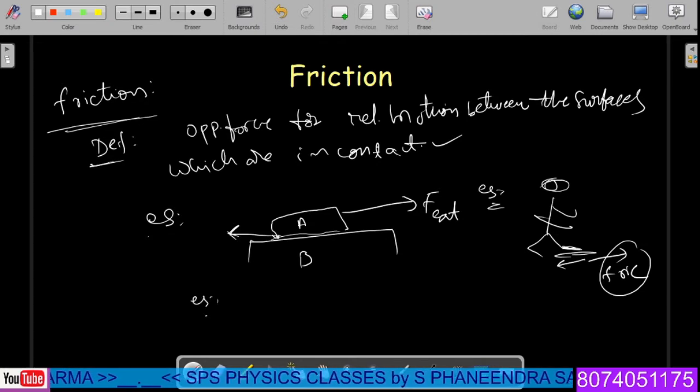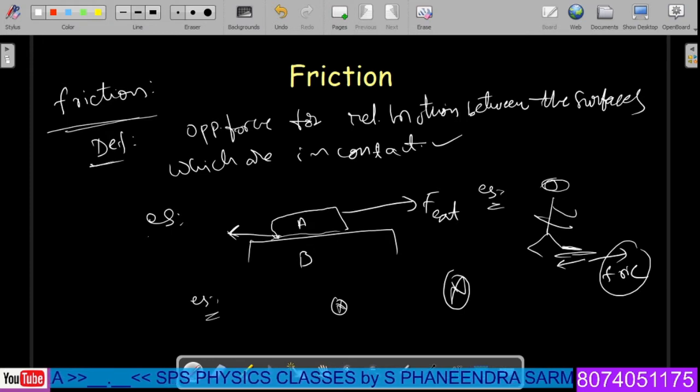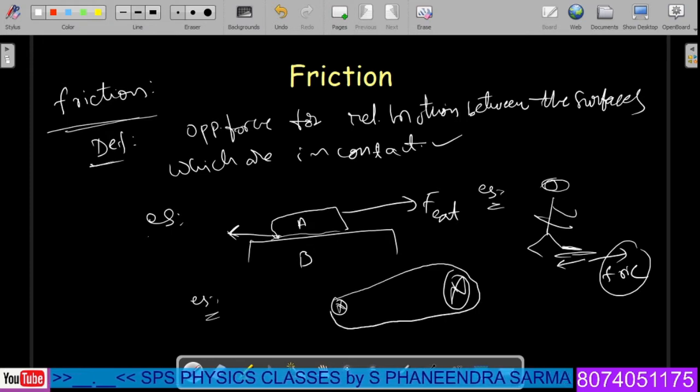Next example. Let us consider something like a conveyor belt between two pulleys. If this particular belt stays for a long time without losing contact with the surface, then we say that friction is there. As a result, that belt is tightly fixed to the pulleys. So the existence of friction is very important for certain applications like walking, for transferring mechanical energy from one point to another point, and for holding an object. Everywhere we can consider friction must be required.